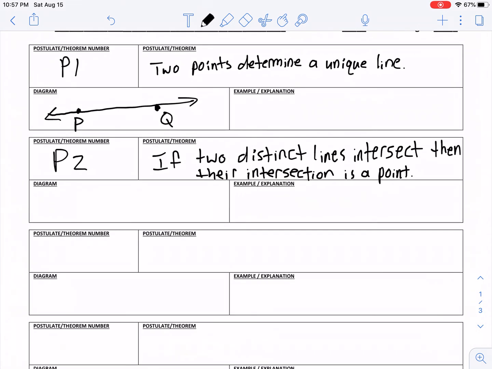So postulate 2 says if two distinct lines intersect, then their intersection is a point.